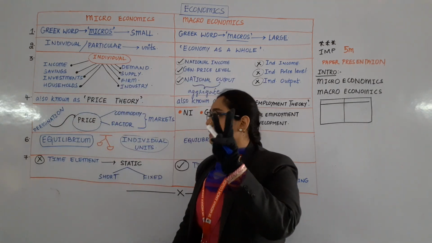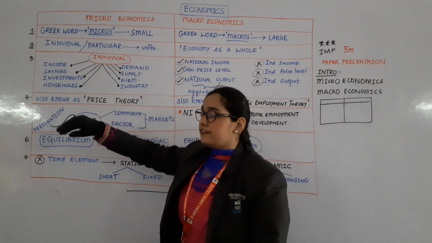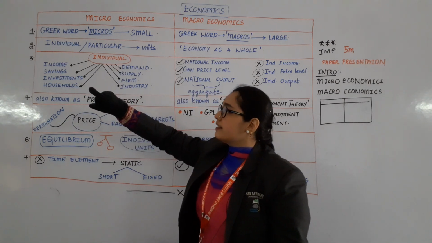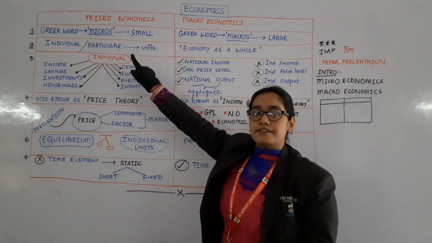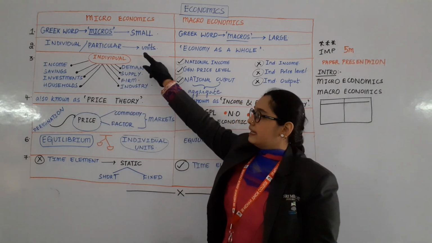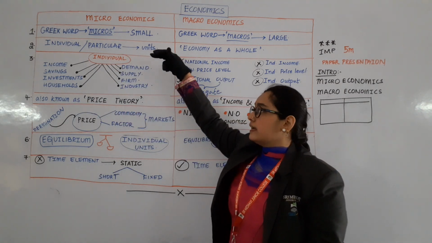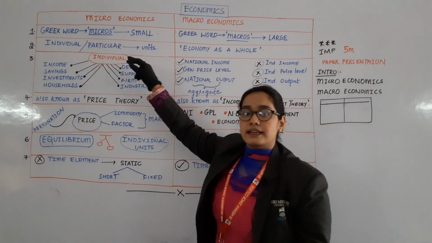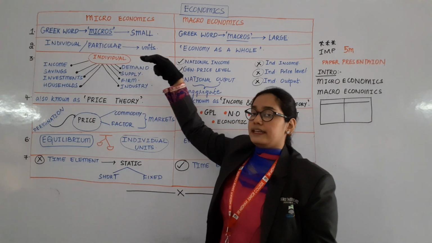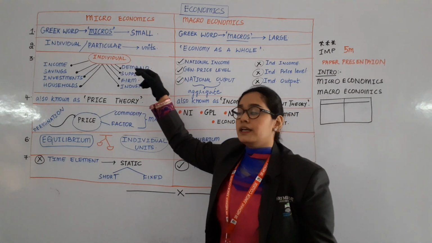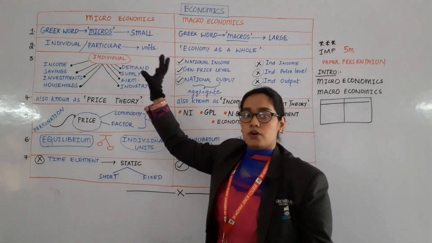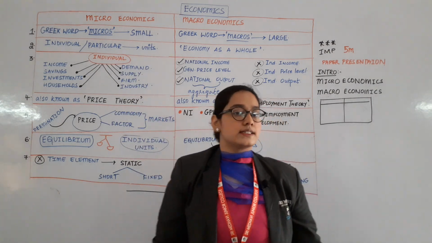Second point completed. Third point, it deals with individual incomes, individual savings, individual investment, individual household, individual demand, individual supply, individual firm, individual industry. All are the individual things.